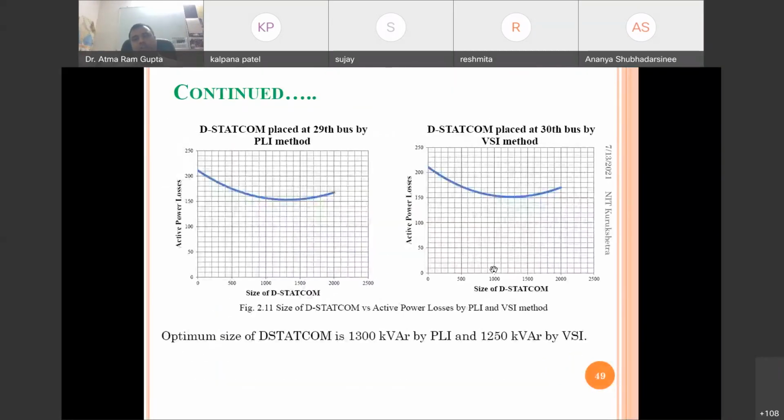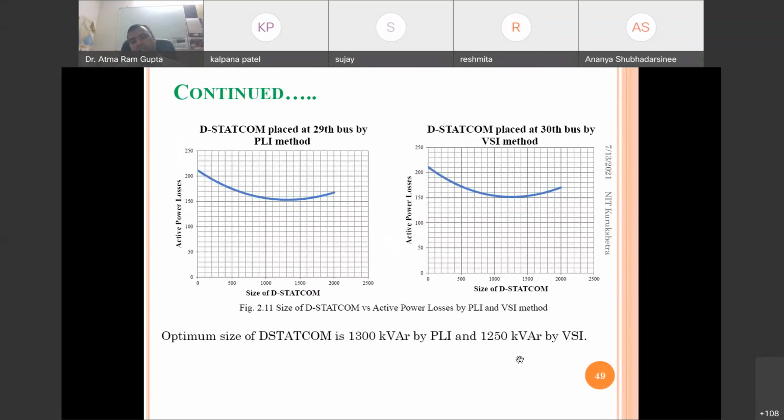So both sensitivity impacts can also be compared on various bus systems. Say, for example, the PLI method and BSI are compared here. One is suggesting the 29th bus and one is suggesting the 30th bus. As per PLI, 1300 kVAR is the most favorable size, and as per BSI, 1250 kVAR.